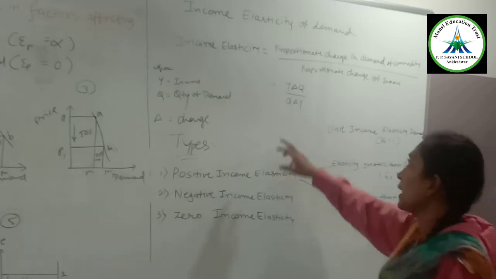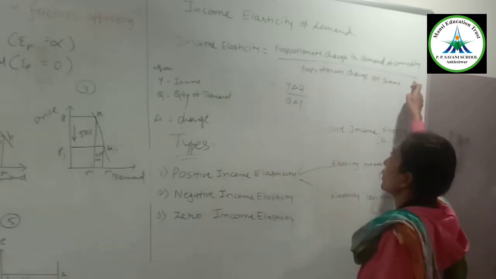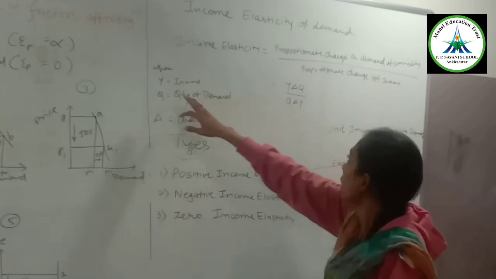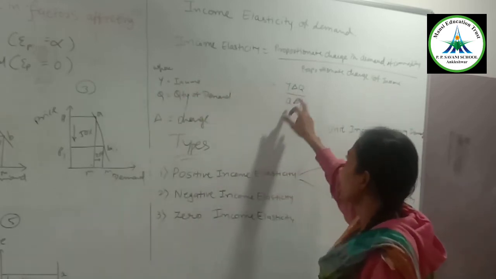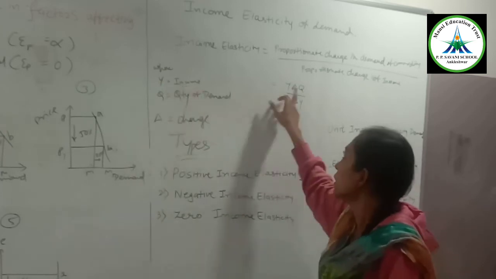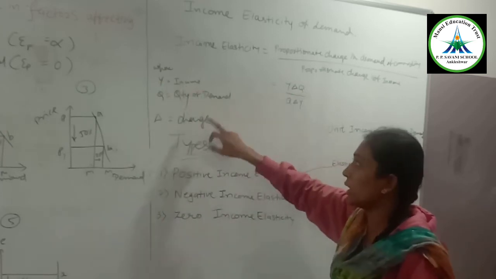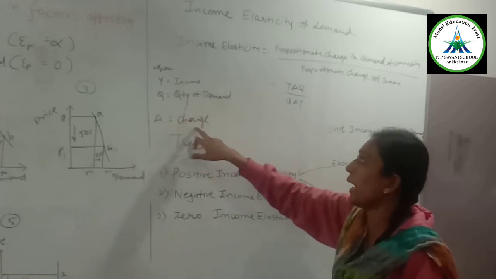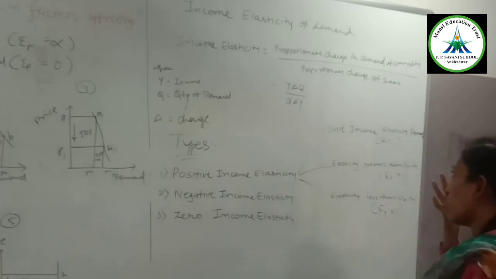It can be calculated as the proportionate change in demand of the commodity divided by the proportionate change in income. Here it is ΔQ/Q divided by ΔY/Y, where Y is income, Q stands for the quantity demanded, and delta (Δ) represents the change.